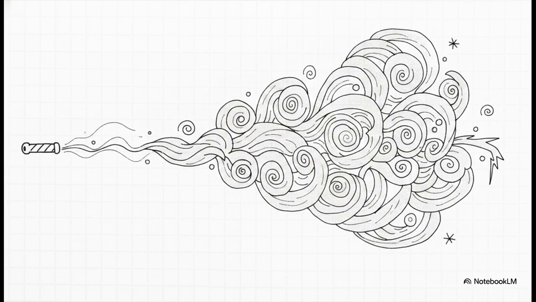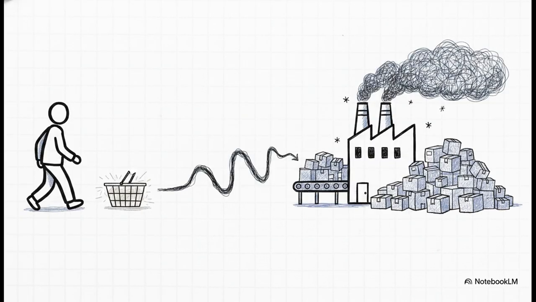Let's zoom out. In supply chain economics, this wild ripple is famously known as the bullwhip effect. See, small shifts magnify upstream. By the time factories catch up, consumers have moved on, leaving only excess.